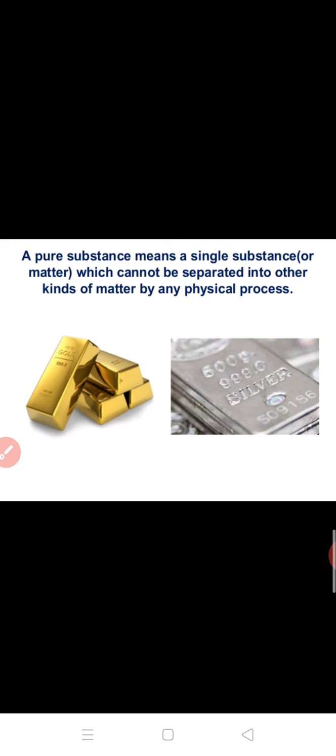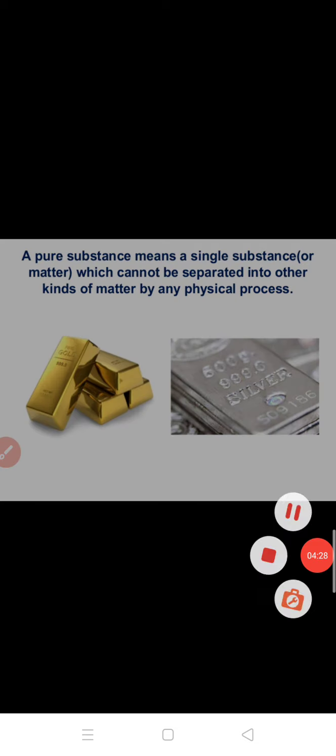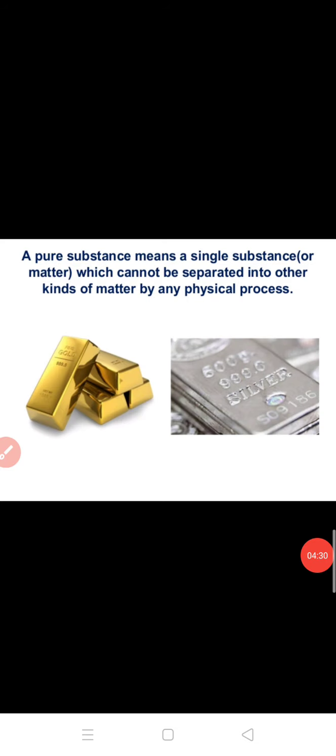A pure substance means a single substance or matter which cannot be separated into other kinds of matter by any physical process. All of you know the physical processes of separation of different substances. You already studied these processes in your previous classes. So students, pure substances cannot be separated with the help of those physical processes. You can easily understand this concept with the help of this video. Let us see.